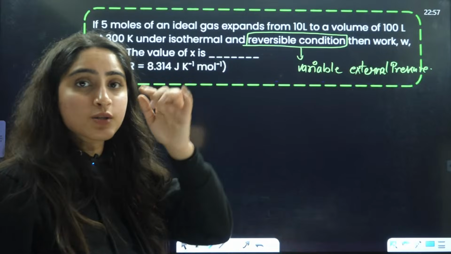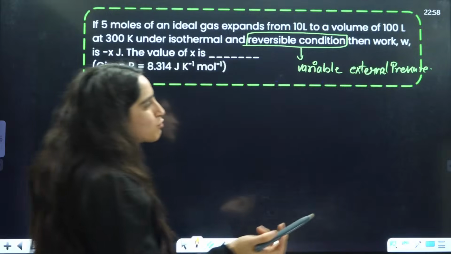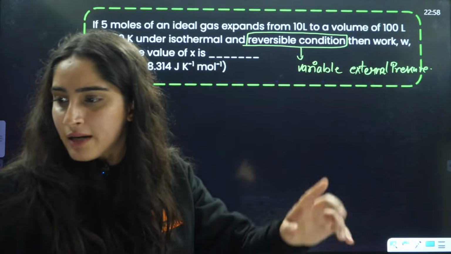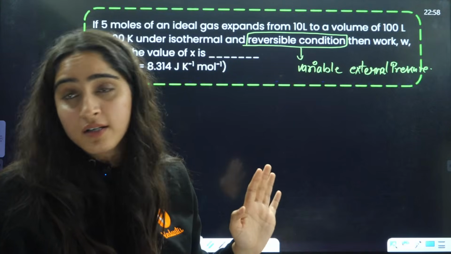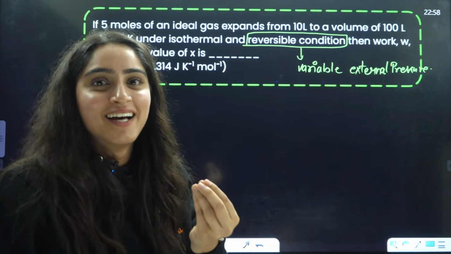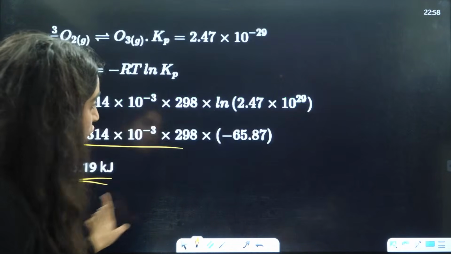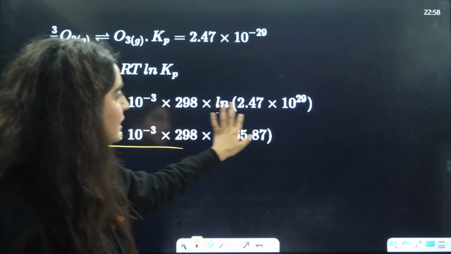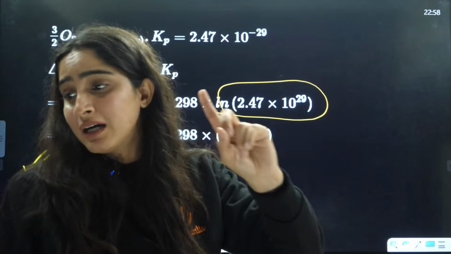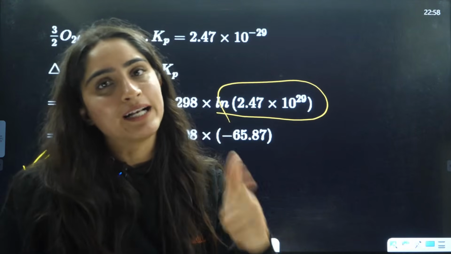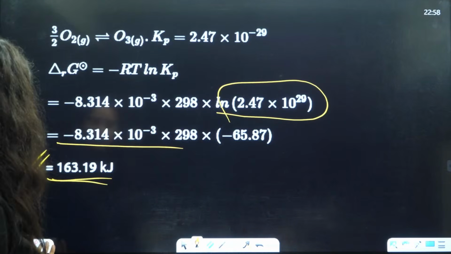Now, in this way, which formula will be applied? Just tell me the formula. If you know the formula, calculation is not a big deal, right? For this though, you also need to know how to calculate the value of log. That's why I always tell you that log is very, very important. You need to learn how to calculate the value of log and anti-log, because in physical chemistry you can't work without log and anti-log.